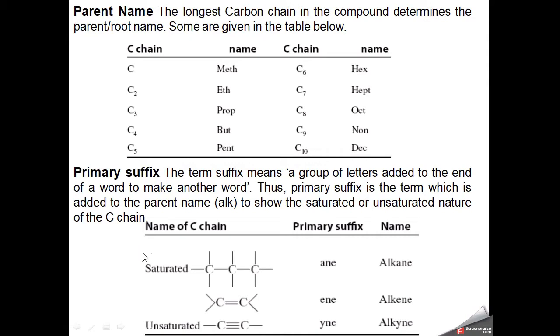For example, in a saturated chain where all the carbons have single bonds, the primary suffix is ane, and the complete name is alkane, which is the series. If it has one double bond, then we add ene in the name of the compound. If we have a triple bond, we add yne.